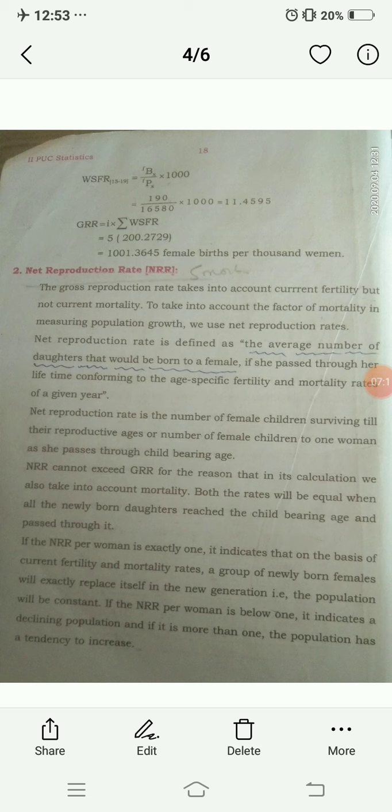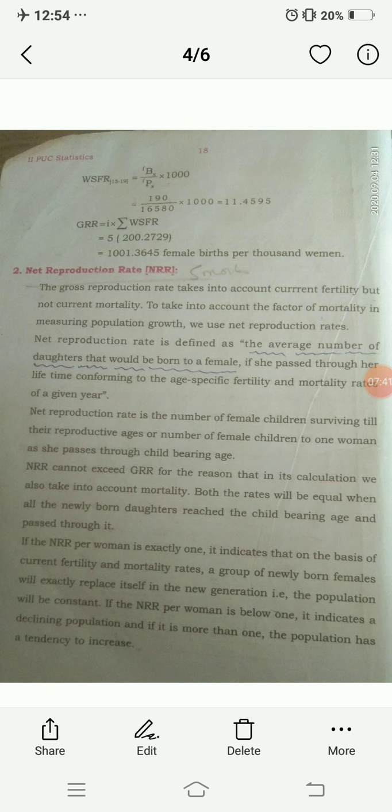It indicates the population growth rate is automatically declining. The population is decreasing. And if NRR per woman is more than 1, the population has a tendency to increase. The population growth is increasing.